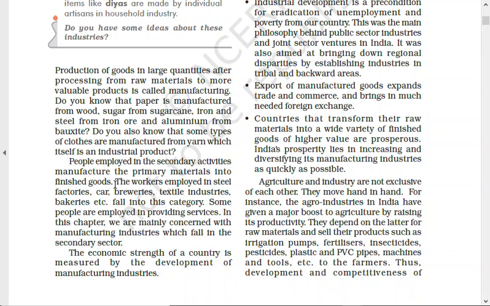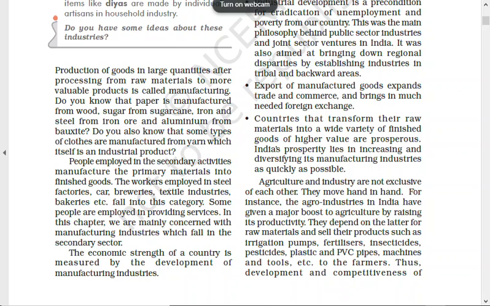You know the 3 sectors of the economy: primary sector, secondary sector and tertiary sector. For your knowledge, I would like to tell you that we have another sector which is called the quaternary sector. Do you know about it? What is the quaternary sector? We don't know. Okay. The quaternary sector is basically the 4th sector, where let's talk about scientists.